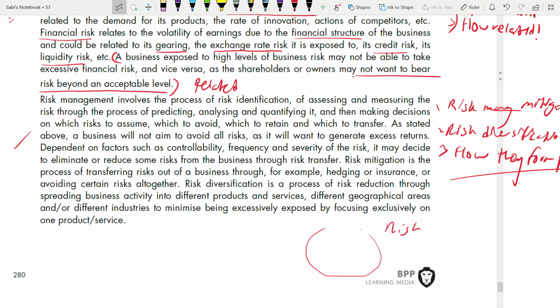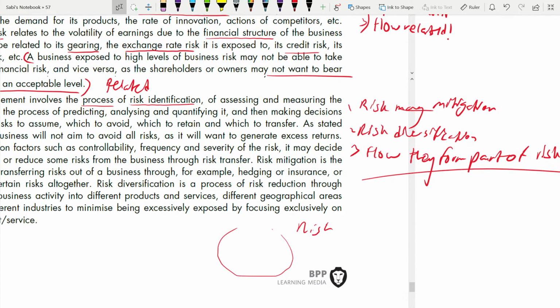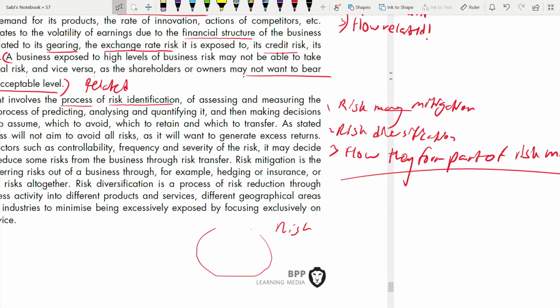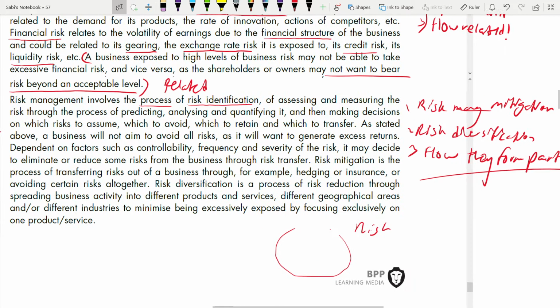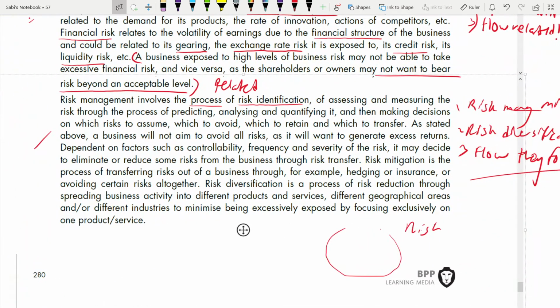If you haven't, you will be studying this in depth in SBL later, that risk management cycle. Before coming to the risk management, first risk identification. That is the process. So you have to talk about what the processes in risk management are. Why? Because you have to show that risk mitigation and diversification are a part of the risk management process. For that, you have to tell all the processes in risk management. So that is your starting point.